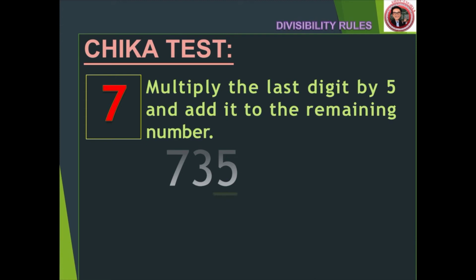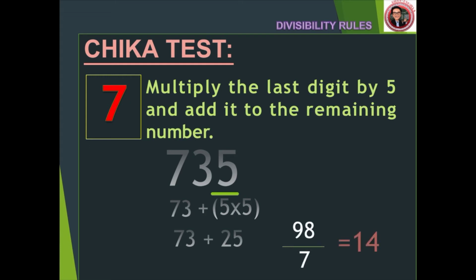Now let's multiply its last digit, which is 5, so it will be 5 times 5, and add the product to the remaining part of the number, which is 73. 73 plus the product of 5 times 5, which is 25, then get the sum. That will be 98 divided by 7. It will be 14, a whole number. So the original number is divisible by 7.